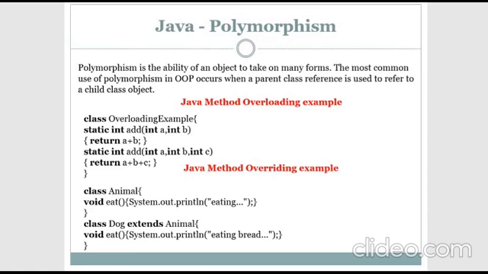Now you can see one more example, that is method overriding. Here I have created a method called eat in the class named Animal. This acts as a parent because I have used extends here. Extends means inheriting the properties of the class Animal. Now the class Dog acts as a child class, extending the properties of Animal. So all these statements will come into the child class now.